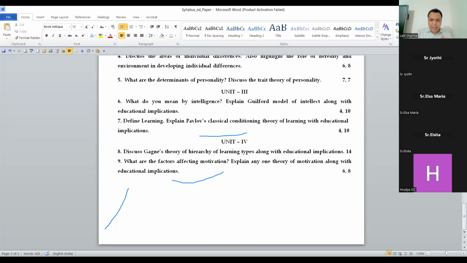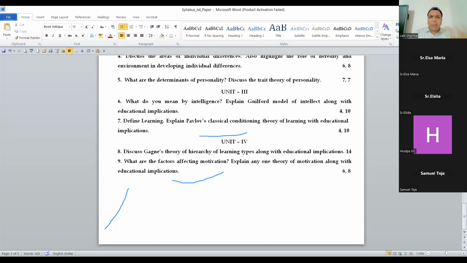Now you can see that the next question discusses the area of individual differences, right? These notes I have given to you. Only the role of heredity and environment in developing individual differences, the easy points are given in the guide. So that's why I'm not repeating that.